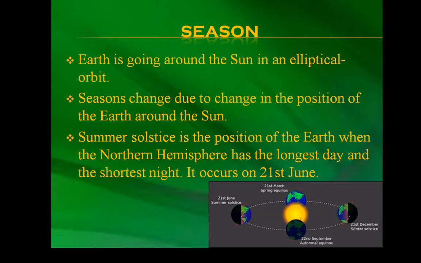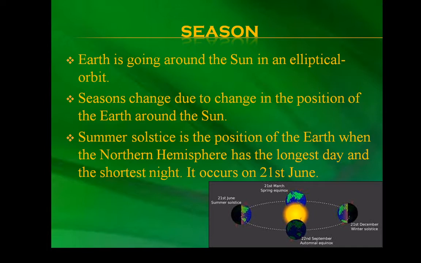It occurs on 21st June. You can check the image given in the slide for a better understanding of spring equinox, summer solstice, autumnal equinox, winter solstice, and the dates are also mentioned in the image.